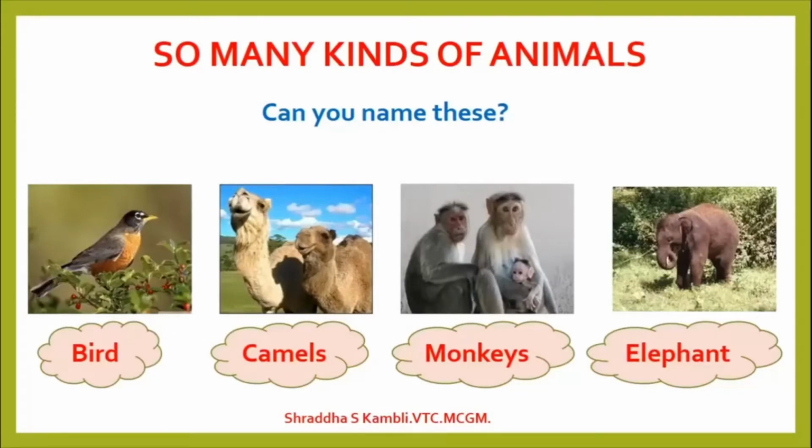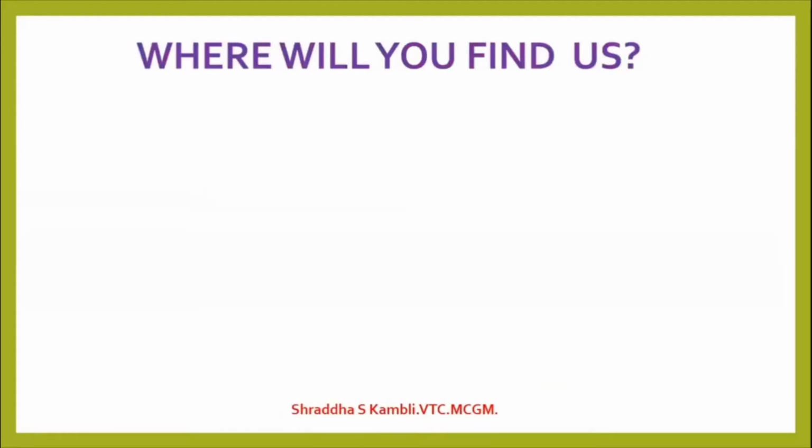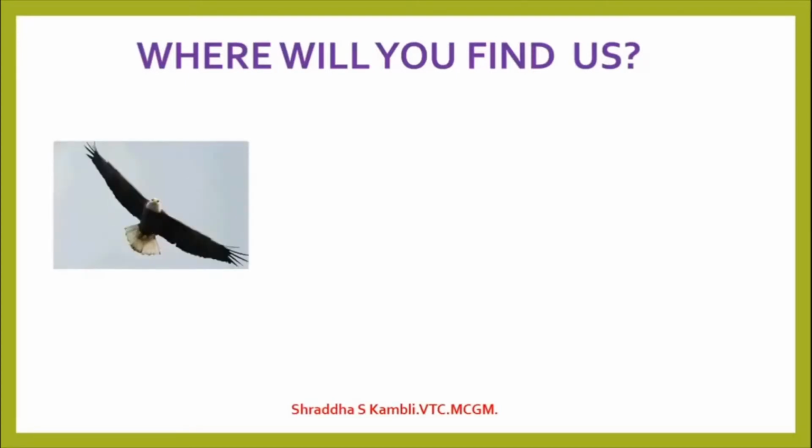Now let us see why we call them as different kinds. It is based on where you will find them also. All these animals, you can find them in different places. So let's look at the first one here. So this is an eagle, isn't it? See how the eagle is flying in the sky. So it's an eagle which is flying in the sky. Look at the other one. This is an elephant, and the elephant, you know, it has got 4 legs and it walks. Alright, so the eagle flies and the elephant walks.